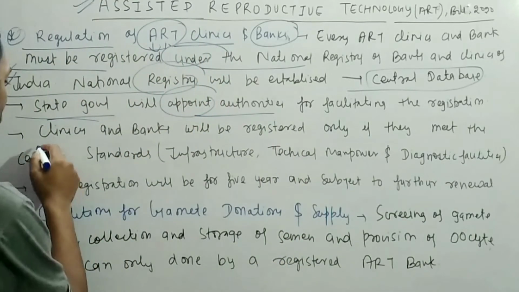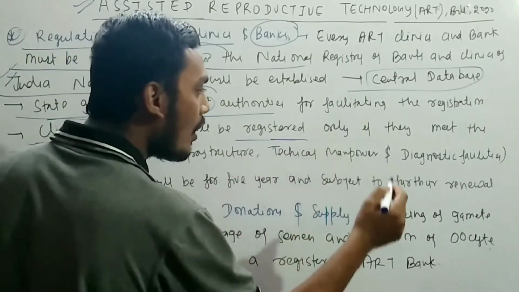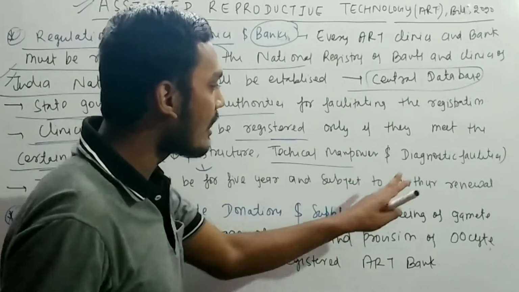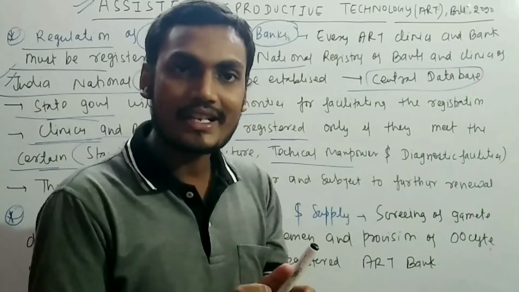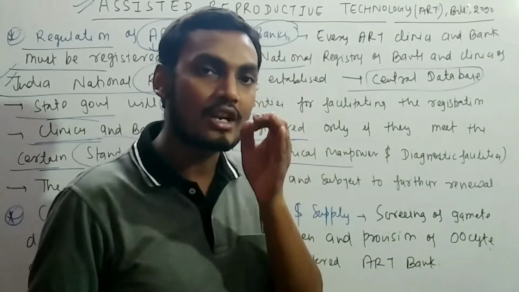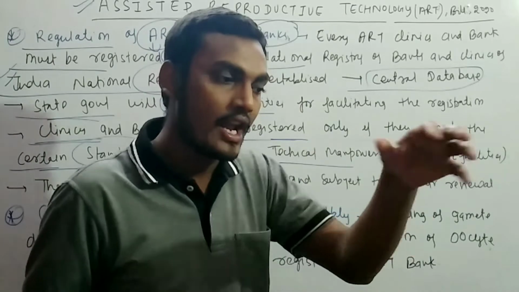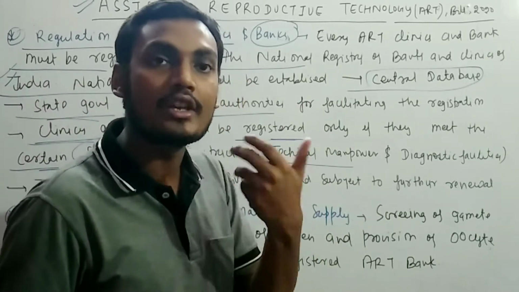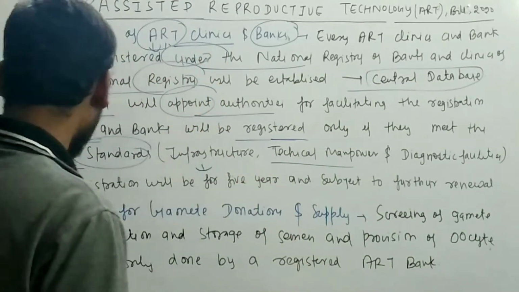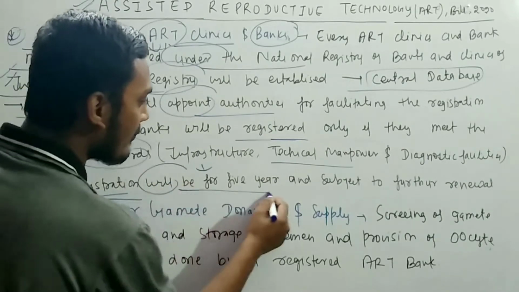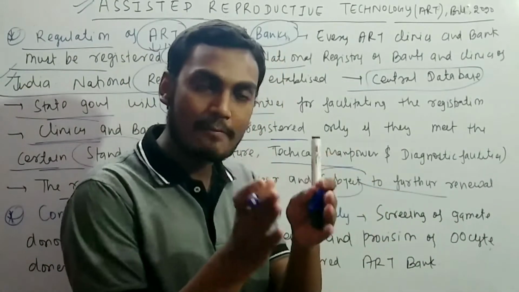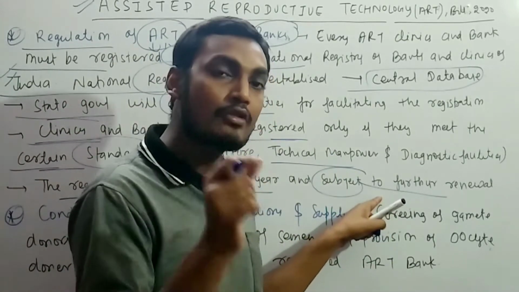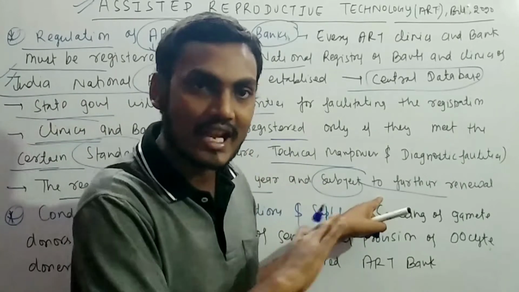Remember that clinics and banks will be registered only if they meet certain standards like physical infrastructure, technical manpower and diagnostic facility. Means if there is any ART clinic or ART bank, it will be registered only if there is a sufficient amount of infrastructure and all the parameters are met. That ART clinic and bank will be registered with the National Registry. The registration will be for 5 years and subject to further renewal. Means the first registration will be applicable for 5 years and then further renewable. But remember that if there is any violation of this act, the license can be cancelled.